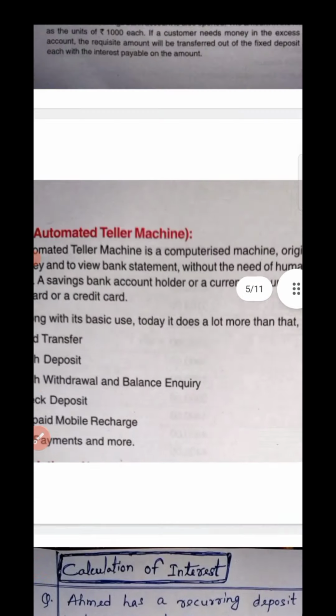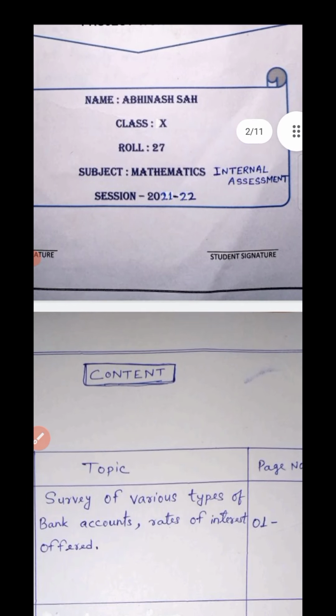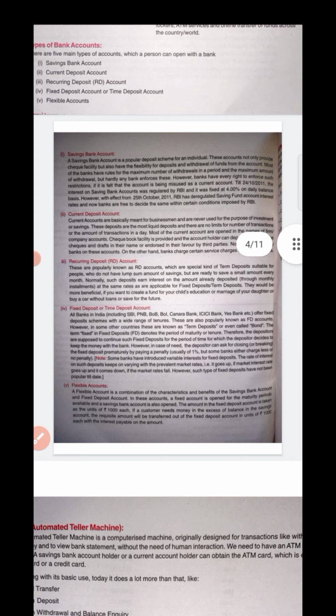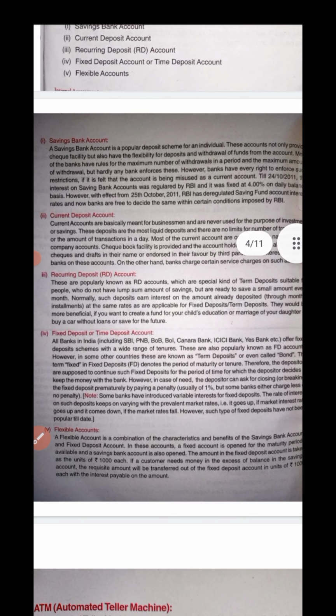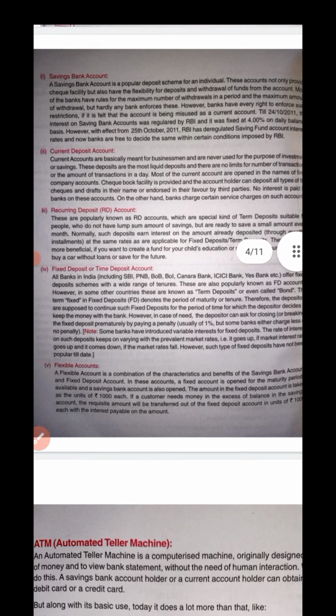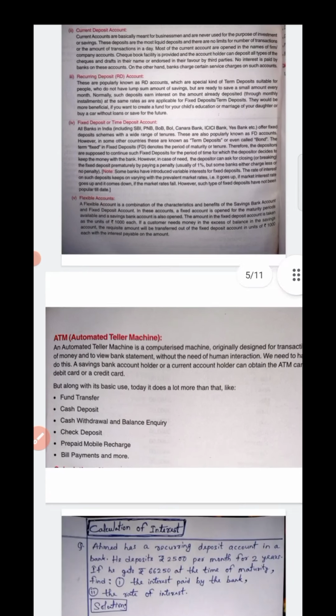Okay children, then comes the very next page. I am having a little bit of a page problem here. So okay, this was your first page. Then comes the second page here. All the topics you can see here: savings bank account, current deposit account, recurring deposit account, fixed deposit or time deposit account, flexible account. All these you write the same.